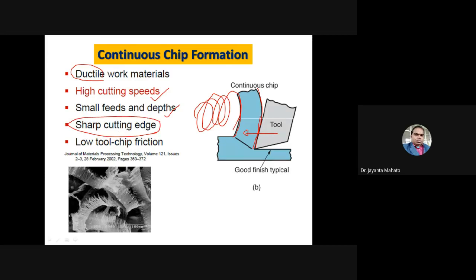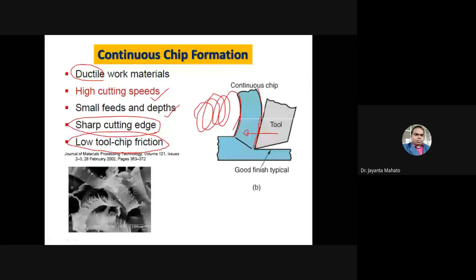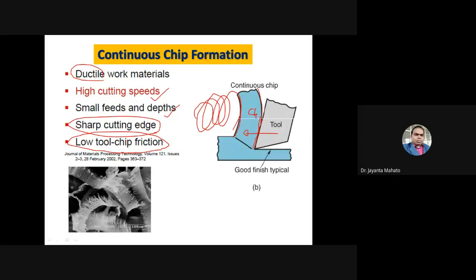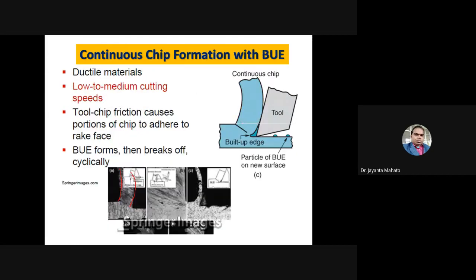Rough cutting with a rough cutting edge tool is not possible, and there should be low friction between tool and chip. This is the chip and this is the tool. If there is more friction between tool and chip, there may be chances of fracture, so continuous chips will not form.